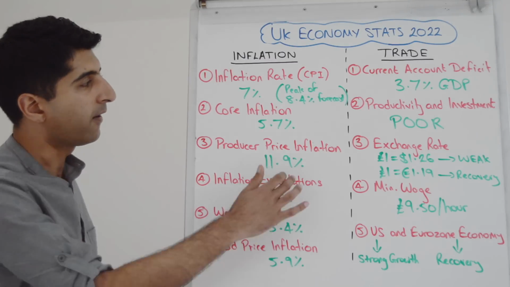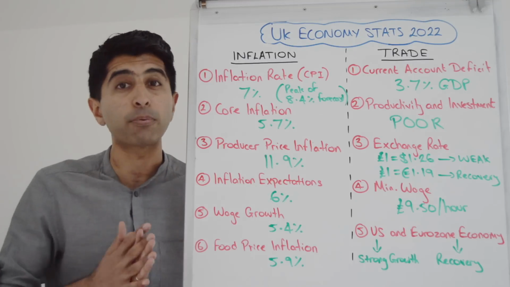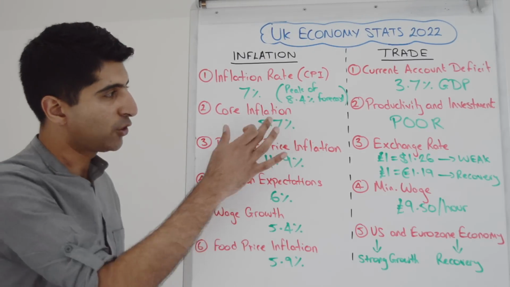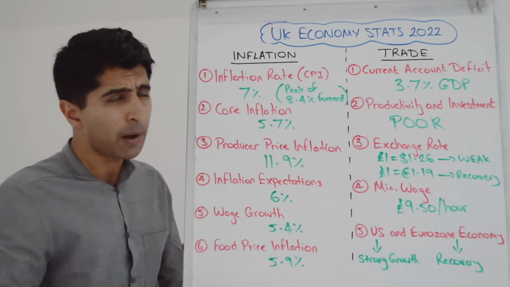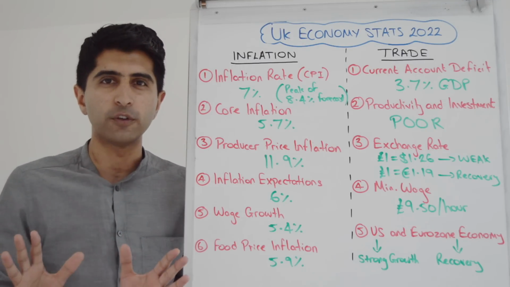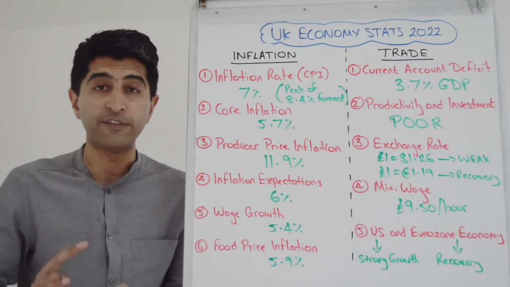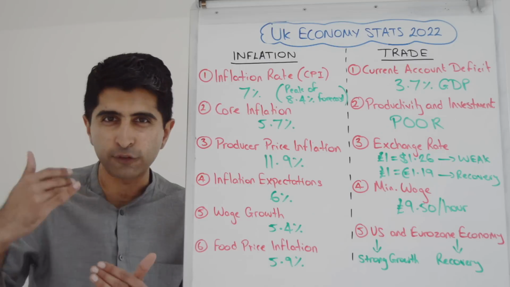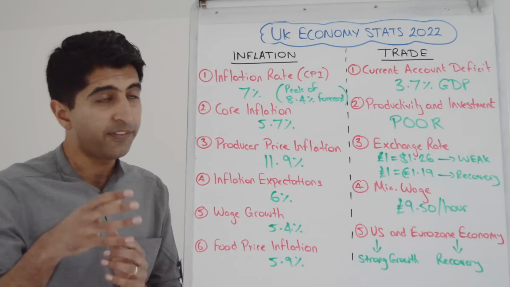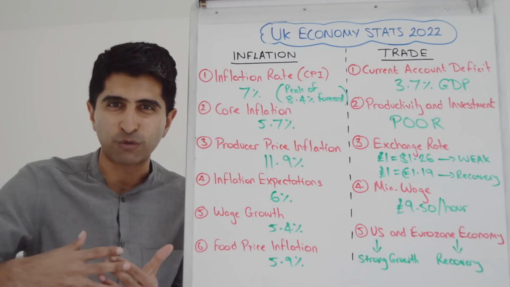It is very scary. Core inflation is a very interesting figure. This is the CPI inflation rate, but taking out price volatile items from the basket. Take out food, fuel, gas, and electricity, and you're left with the core inflation rate. And what this tells us is the underlying inflation rate, the general rise in prices of consumer goods and services across the economy. So if ever we feel like food prices, gas, electricity, fuel prices are driving the inflation rate, they're distorting this CPI inflation rate, we can always go to the core inflation rate, which strips those out. And if there is a difference, a big one between the two, we know it's one or more of those four different goods that's kind of driving the rate of inflation.